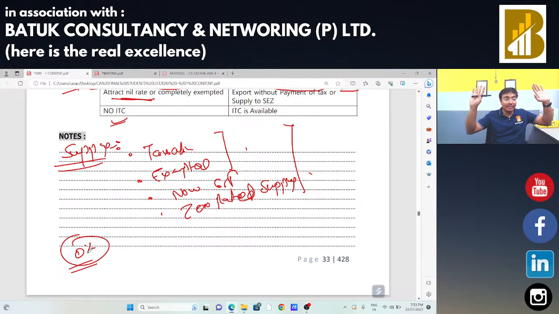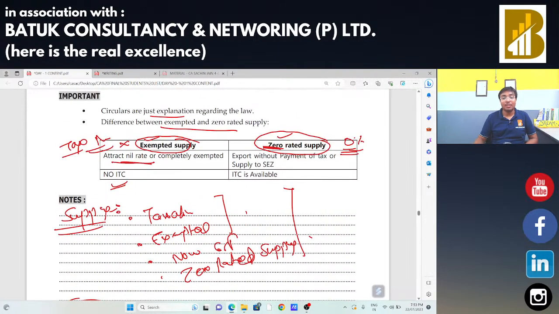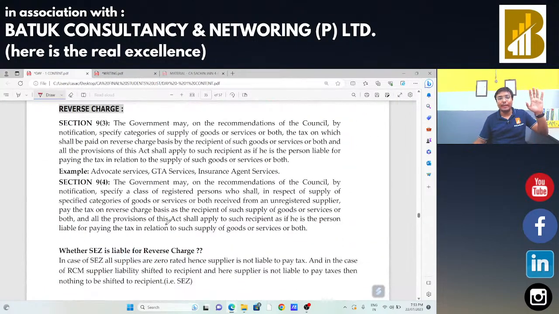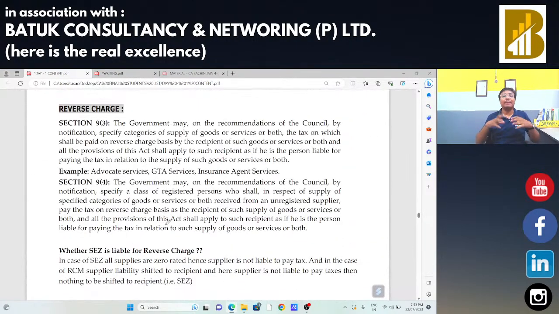Sir, is the difference clear for you between exempted and zero rated supply, because it is most important, multiple times the institute is asking questions on this basis. So confirm to me once that the difference between exempted and zero rated supply is okay. I make you write in the chat box also so that you remain awake.